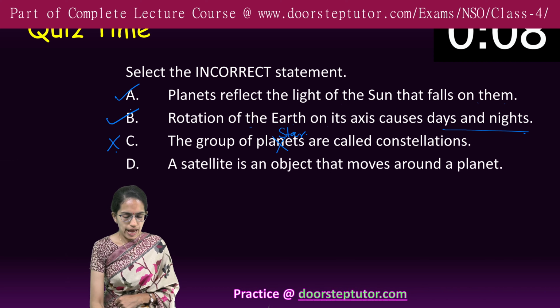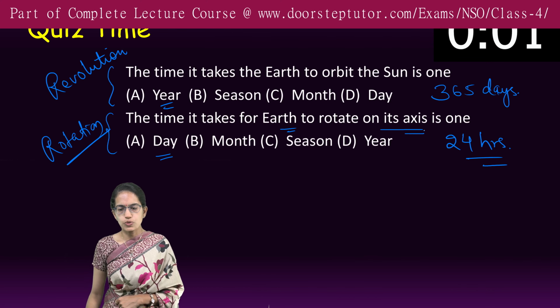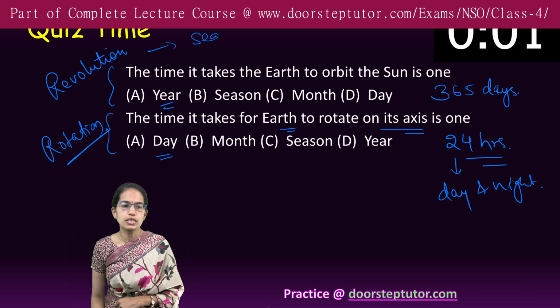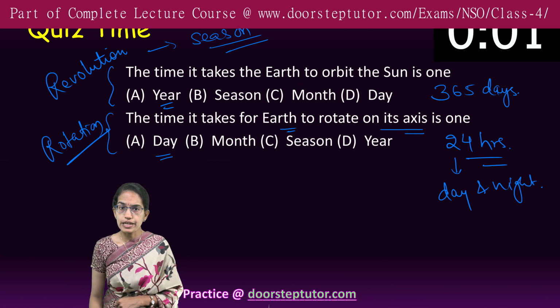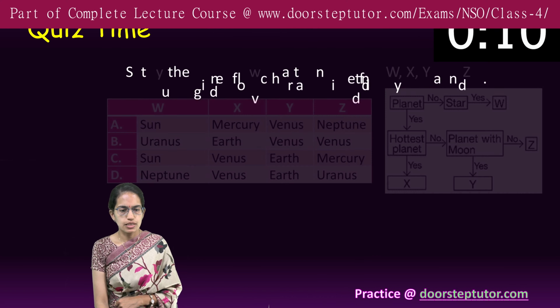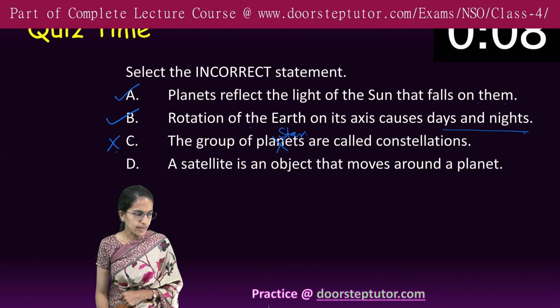Rotation of the earth on its axis causes day and night. Perfectly correct. As I came back to this question where we discussed rotation and revolution, rotation within 24 hours causes day and night. However, revolution causes seasons, summer, spring, winter and autumn, right? So when the question says rotation causes day and night, it is correct.